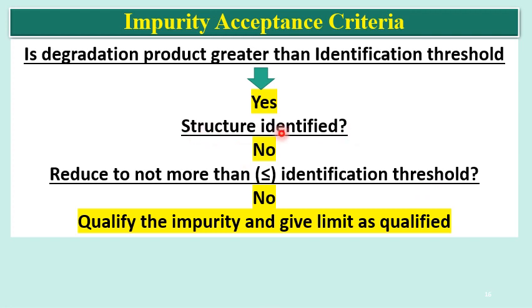See, structure identification is nothing but making the impurity known. If the impurity is made known, then we have to give a qualification threshold. And if your known impurity crosses the qualification threshold, at that time qualification is required to be done. If structure is not identified, then reduce to not more than the identification threshold. And if that is not possible, then we have to qualify the impurity and give the limit as qualified.